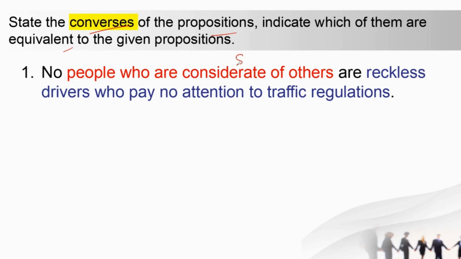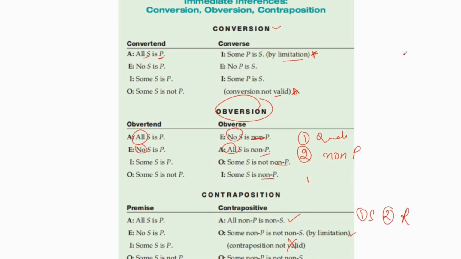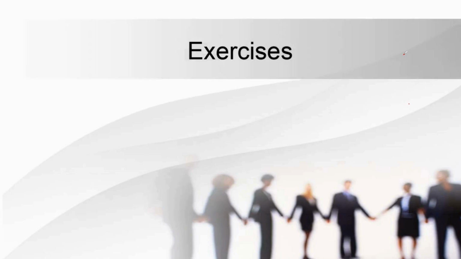So you have to identify that this is the subject, this is the copula and this is the predicator, and at the same time make sure you remember this part. So again, this table is very important, so you can note it down, you can take a printout of it. This table is very important because it is the overview.